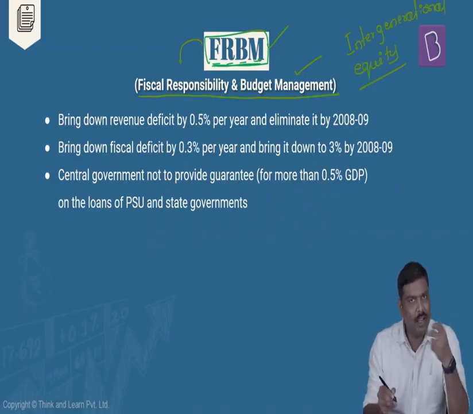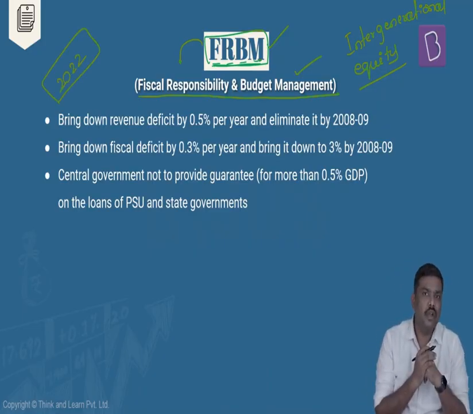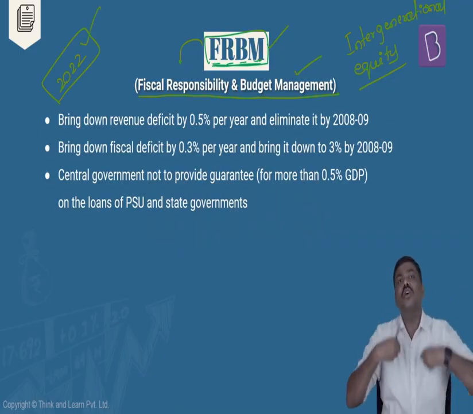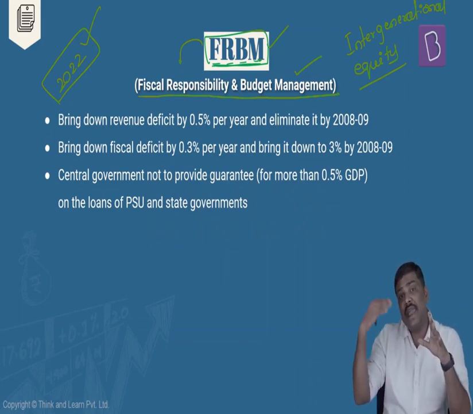Imagine a particular government, let's say hypothetically, in the year 2022, will borrow heavily from the market. The government of India, for whatever purpose, they want to develop infrastructure, they want to construct a road, they want to provide subsidies, they want to launch a new welfare scheme, whatever the reason is. But the point is that they've spent a lot of money, they've borrowed a lot of money. Now when the government borrows, let's say in 2022, a huge amount of money, can I simply say that this particular borrowing has to be paid by the government in the future?